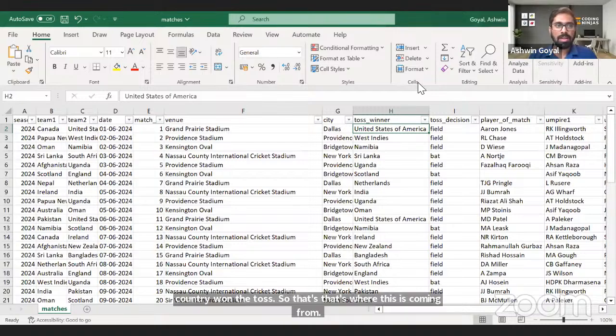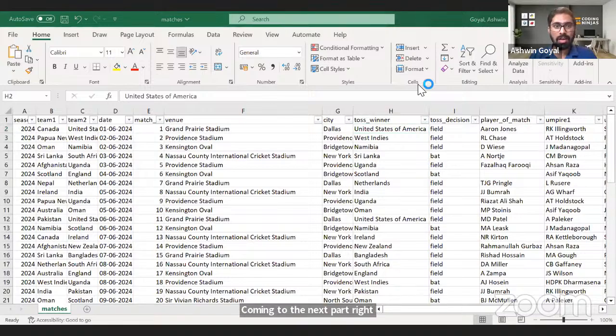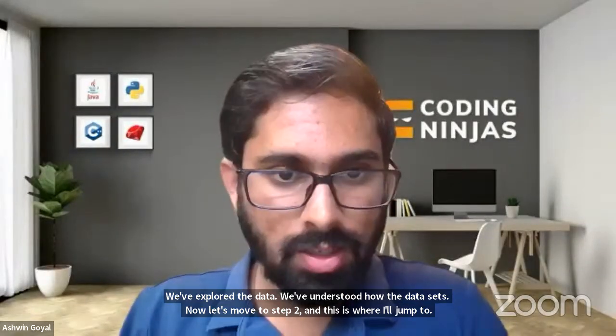Coming to the next part, right? Now, step one is done. We've explored the data. We've understood how the data set looks. Now let's move to step two, and this is where I'll jump to the tool of the day.